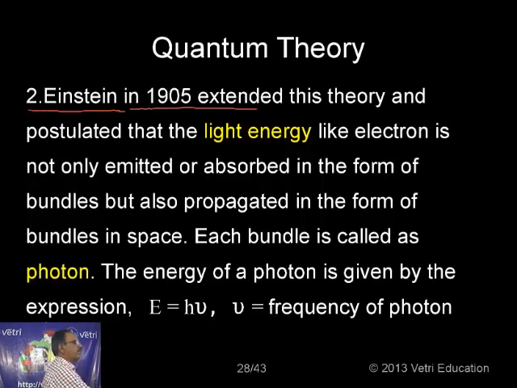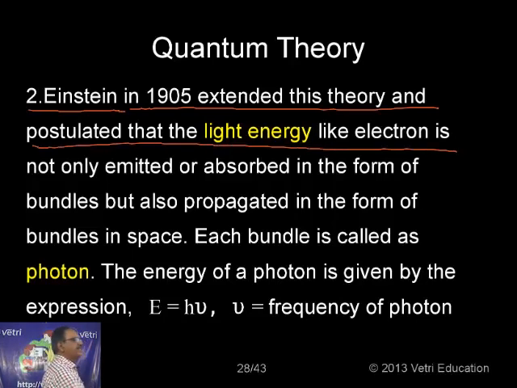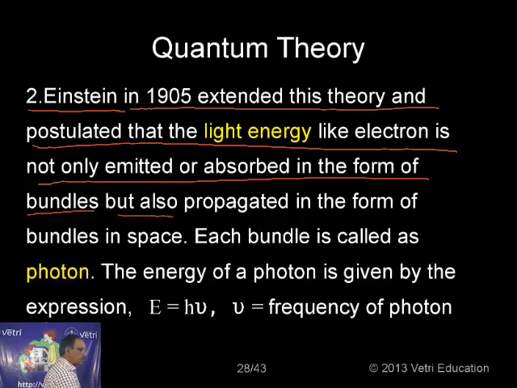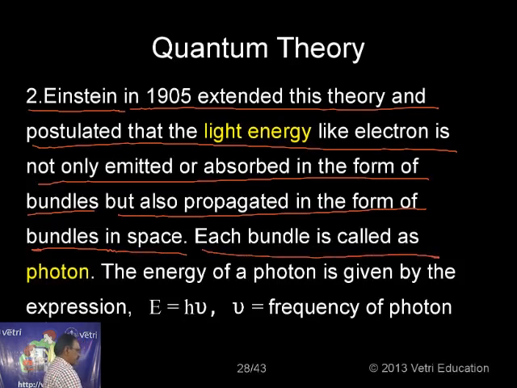Einstein in 1905 extended this theory and postulated that light energy, like electron, is not only emitted or absorbed in the form of bundles, but also propagated in the form of bundles in space. Each bundle is called a photon, and plural, photons.